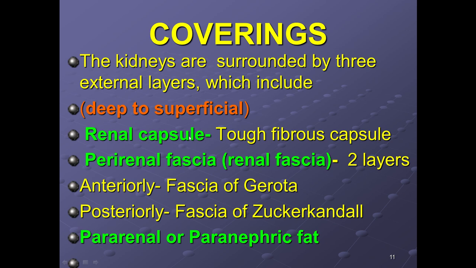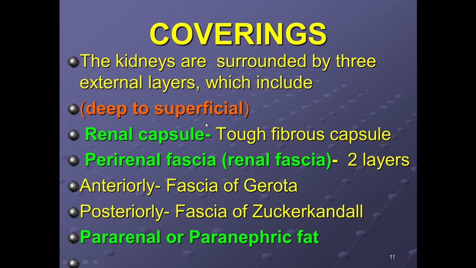It is a tough fibrous capsule. After the renal capsule is the perirenal fascia, that is the renal fascia, which is surrounding the kidney itself.